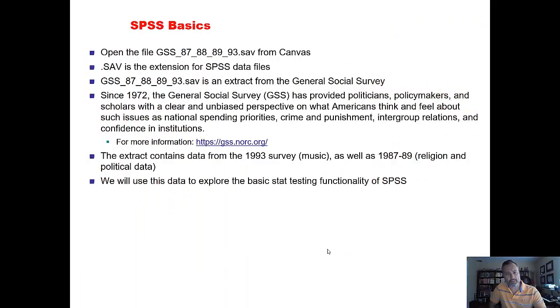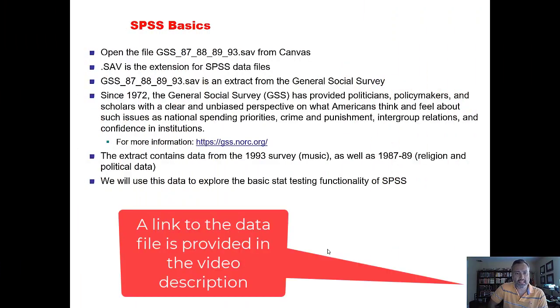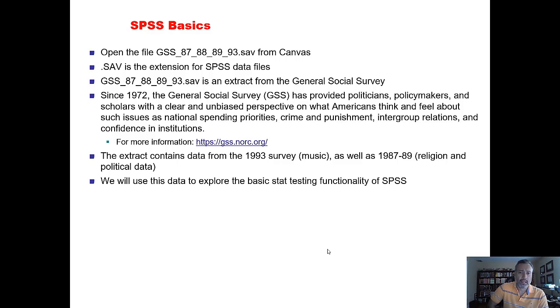If you go to Canvas, again, you'll see that data file, GSS 87, 88, 89, 93, kind of a long-winded name for a file, .sav. And .sav is the extension for SPSS data files. So there's not just one type of SPSS file. There are actually 3 different types of SPSS files. And .sav is sort of like the core file. It's the data file. You can't really run anything else without those files.